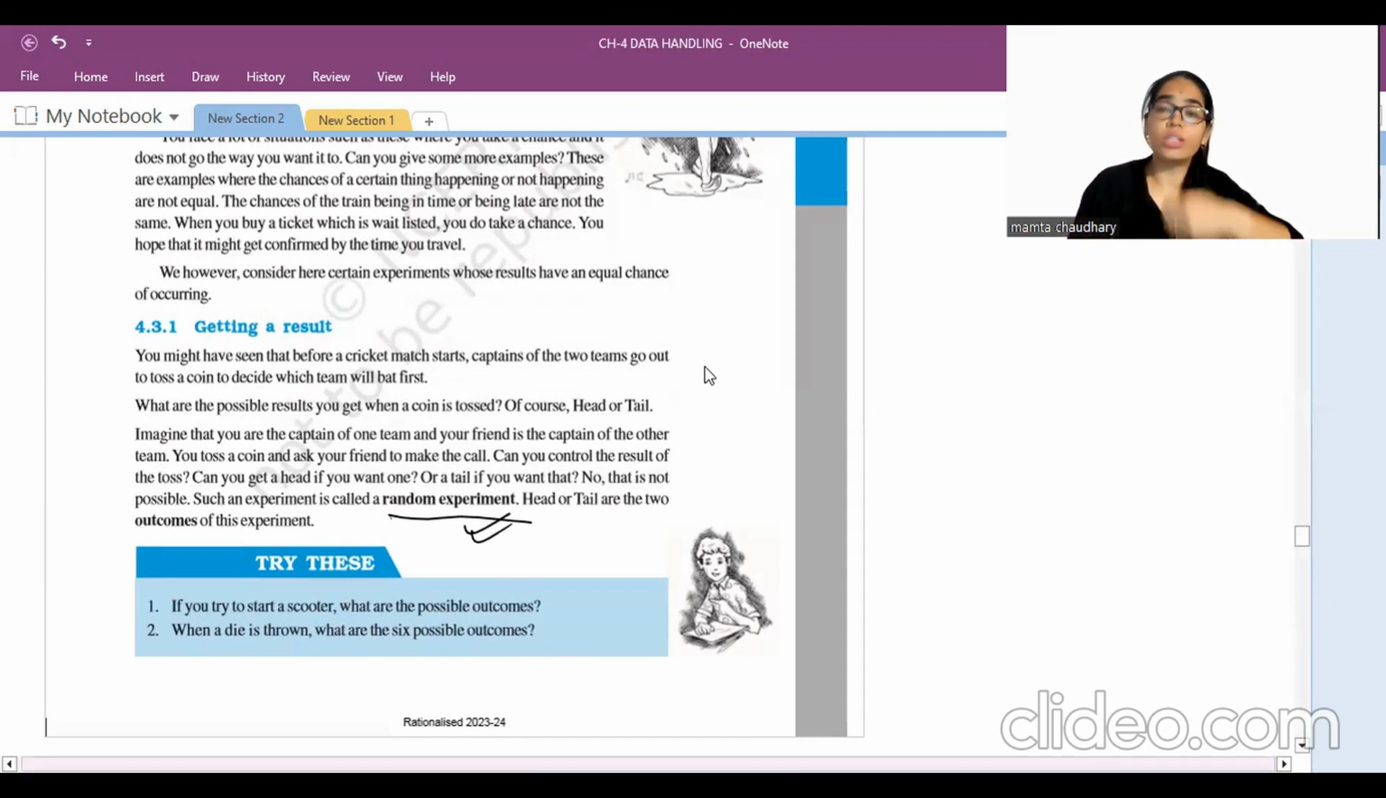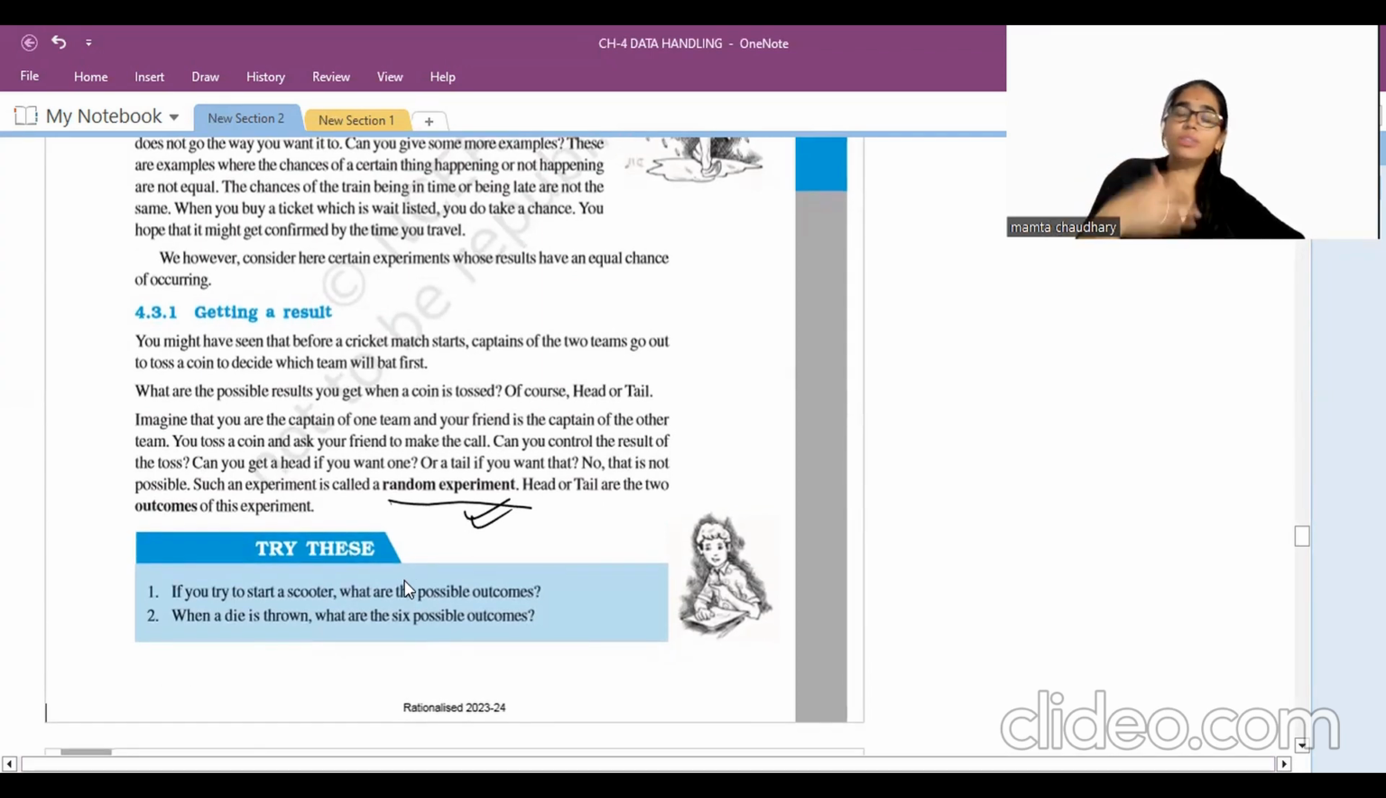If I'm throwing a dice, there can be 1, 2, 3, 4, 5, 6, any number, with no control over the result. So it is a random experiment. Understood what a random experiment is? Now, after doing this random experiment, the possible results are known as possible outcomes.